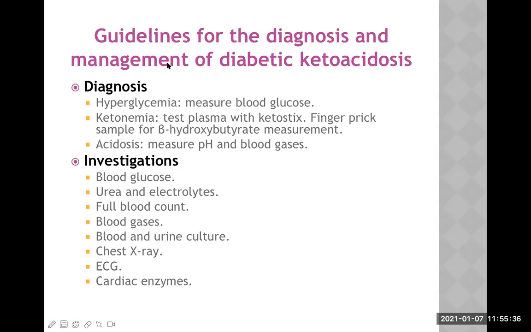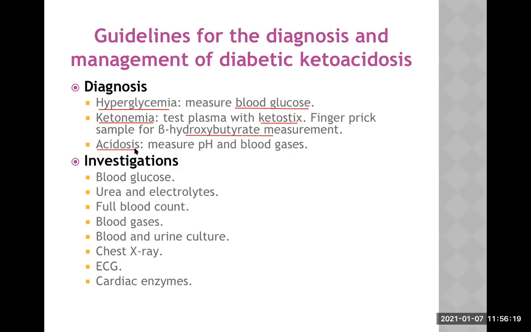How to diagnose it first? Okay, you already know. One is confirm this is a case of hyperglycemia by measuring blood glucose, and usually the blood glucose is in the range of 250 to 300 or even higher than that. Second, prove that there are ketone bodies present. Test plasma with keto sticks, or take a fingerprick sample for beta hydroxybutyrate measurement, or you can also measure urine, or you can smell the breath also. So these are the different ways to detect ketones.